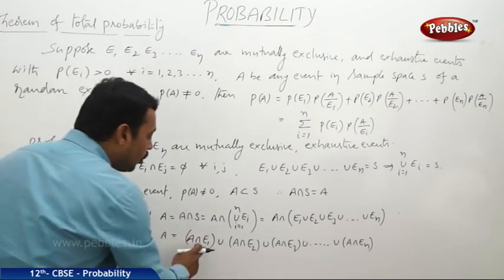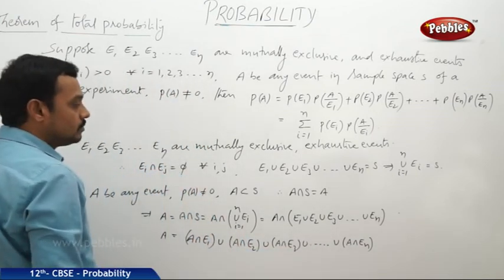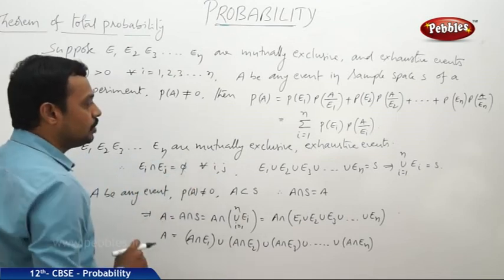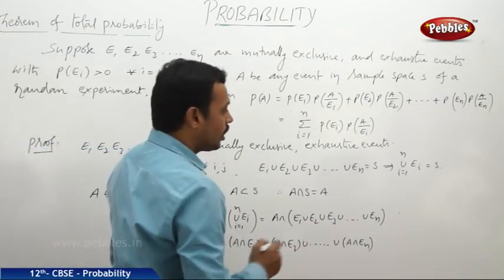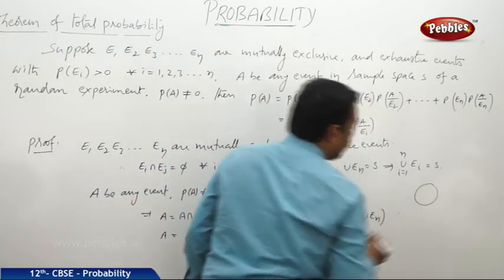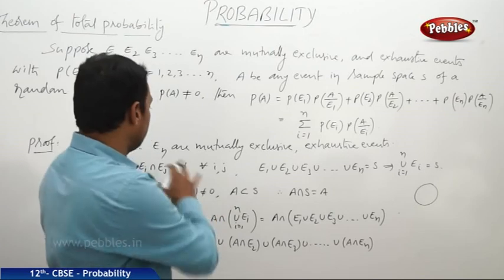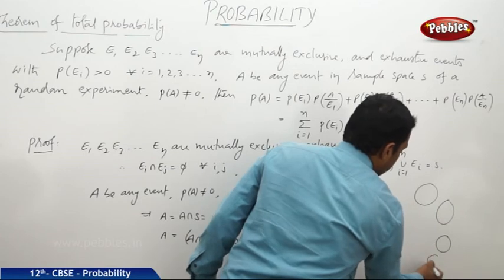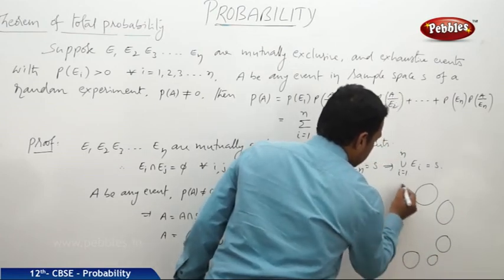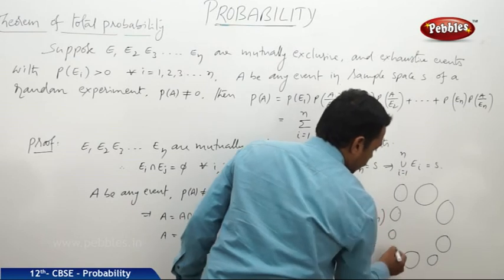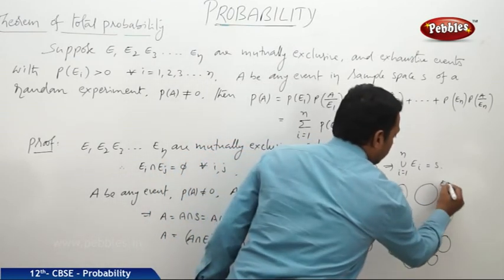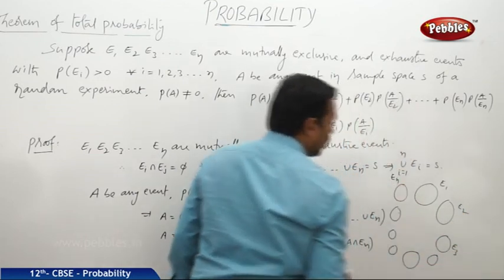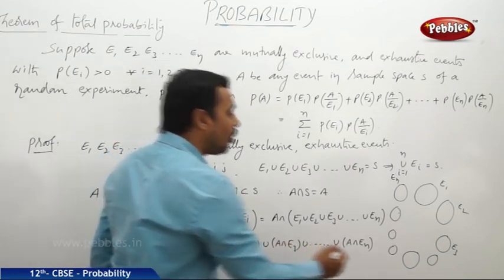Now all these events are disjoint events because E1, E2, E3 and so on En are n mutually exclusive events. All are mutually exclusive, so there is no intersection part between these n events. This is E1, this is E2, this is E3, this is E4, this is E5, like this, up to some En. Now A be the event connecting with all these events.